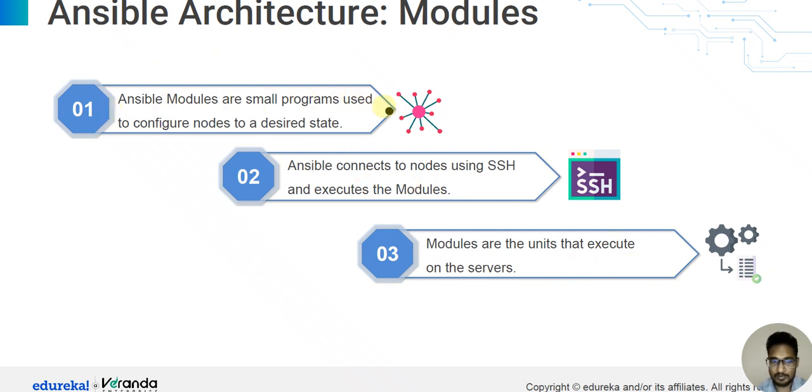So the architecture module works in three steps. First, the Ansible module is a small program. Second, Ansible connects by SSH. And third, the modules are the units that execute on the server.